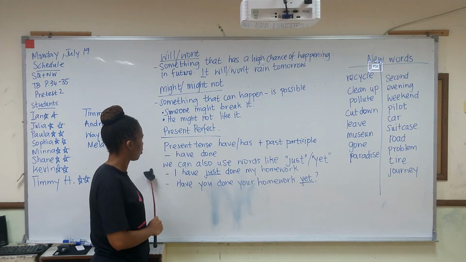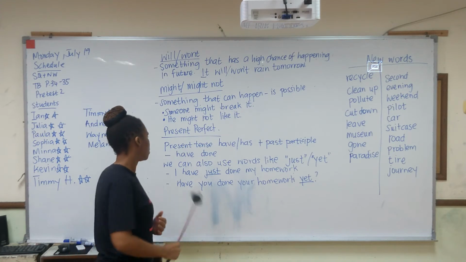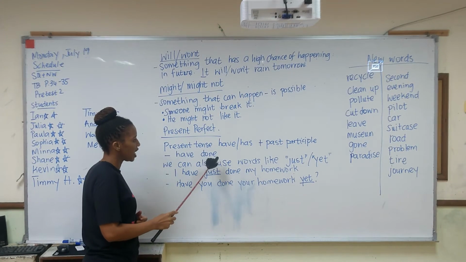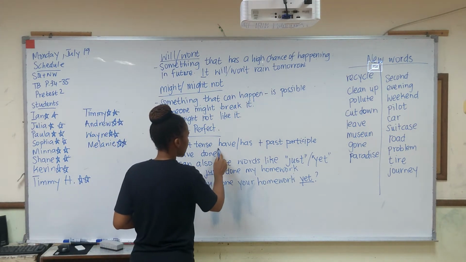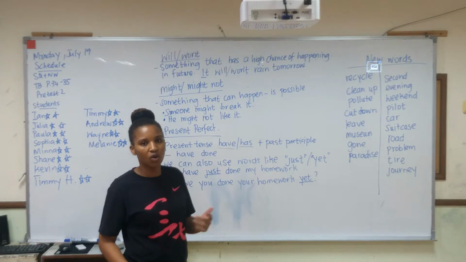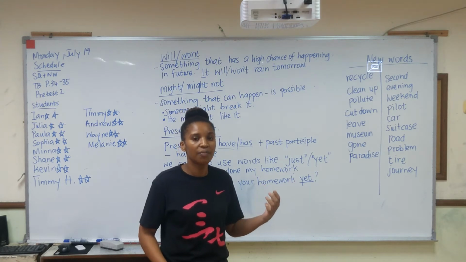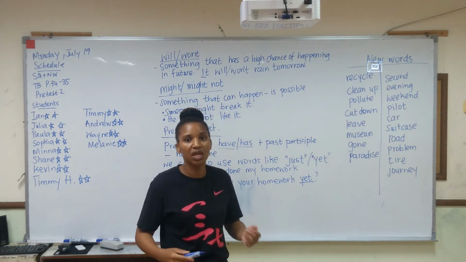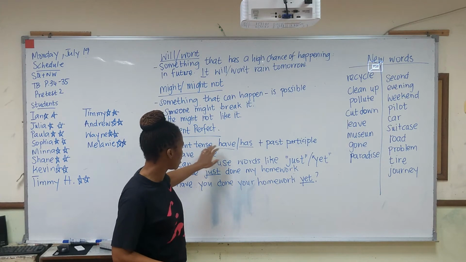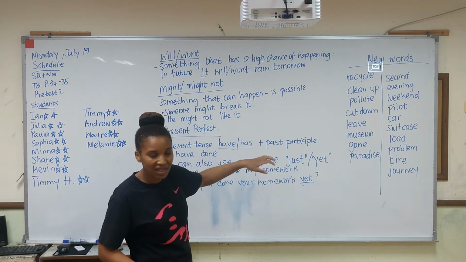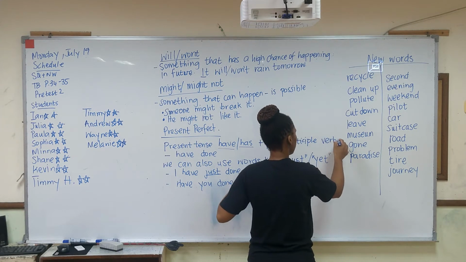So now let's look at the present perfect. So I'm just reminding you, right? For the present perfect, we use have or has. We use has for one person, like she has, he has, right? But for they have, we have, you have, okay? And we use have or has together with the past participle form of the verb, okay?